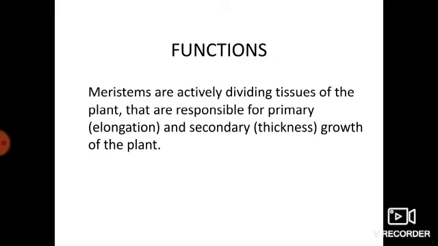Then the last one is functions of meristem. Meristems are actively dividing tissues of the plant that are responsible for primary and secondary growth of the plant. Primary growth means the stem elongation. Secondary growth means the thickness of the plant. So all this growth is attained by cell division only. That cell division is done by the meristematic tissue.